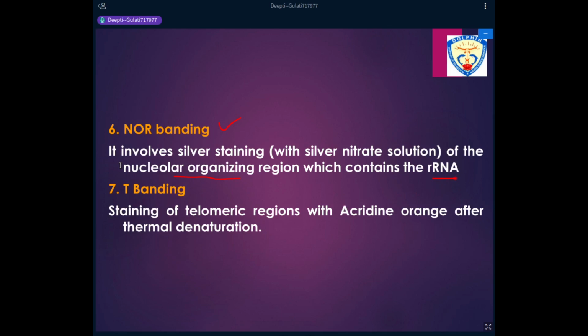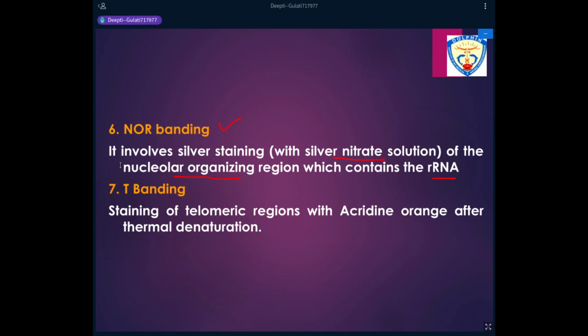So eukaryotes में ribosomes का synthesis होता है on the nucleolus. So the DNA which is associated with the nucleolus, that is the nucleolar organizing region from which ribosomal RNA is synthesized. So if you need to study the nucleolar organizing region, we specifically stain it with silver nitrate.